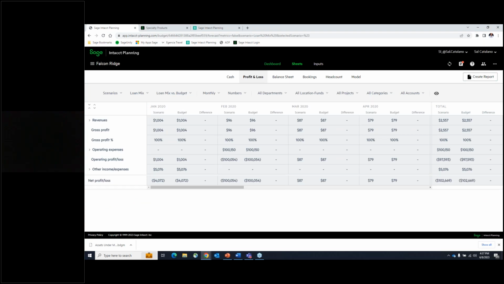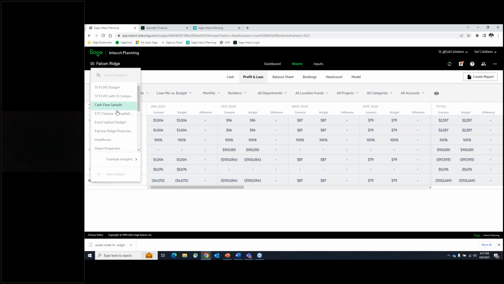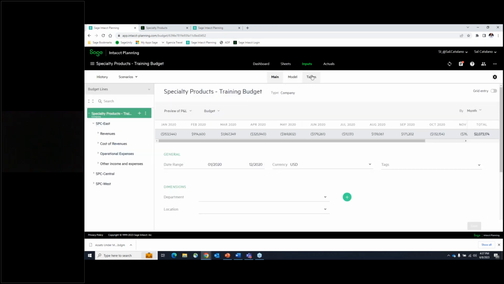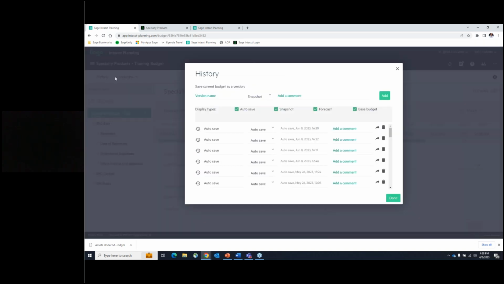I'll show you here. Let me go back to my other budget here. Hang on one second. Okay. And just going back to my original budget that I was working in. And so here, once you're back in here, you can also click on this history button where it'll allow me to create a version or a snapshot, or in this case, maybe a forecast for a particular month. So I can say forecast, if I can spell forecast, for, we'll say May.